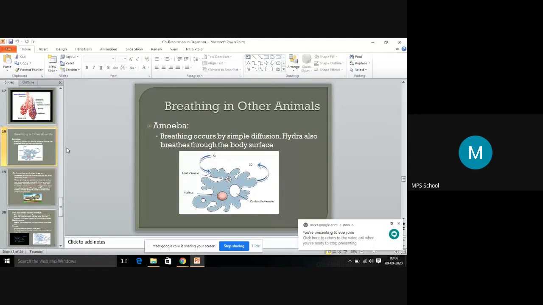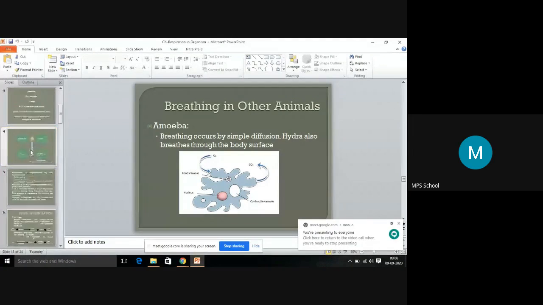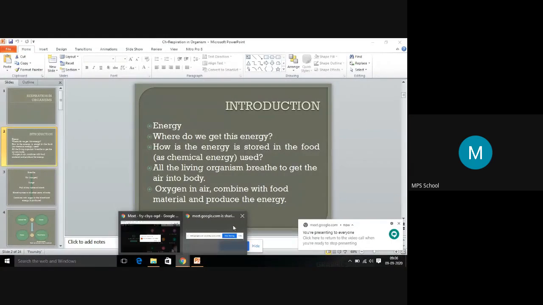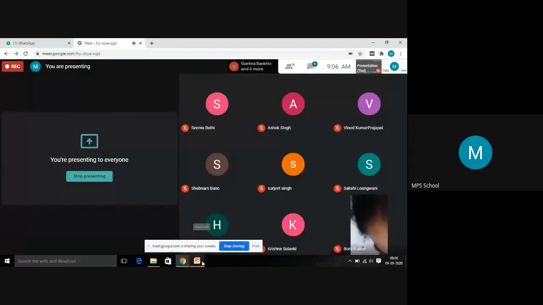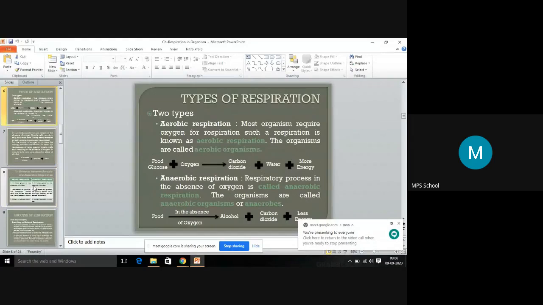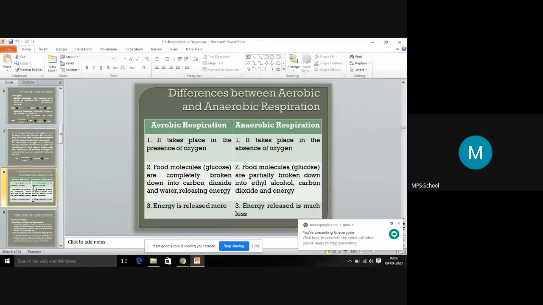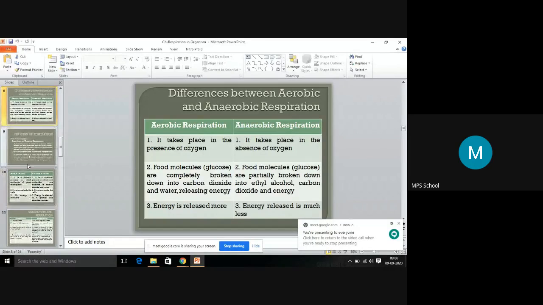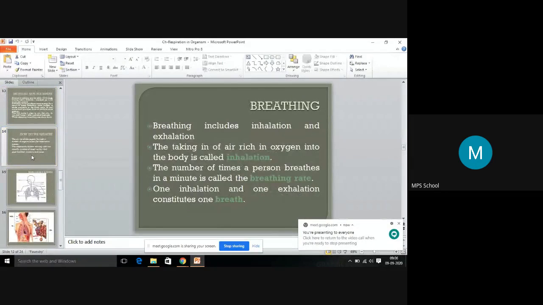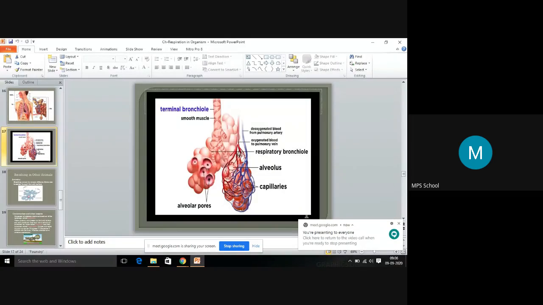So we continue with the chapter, respiration in organisms. So far you have learned the introduction part: what is energy and how do living beings respire? We have seen the types of respiration, the differences between aerobic and anaerobic respiration, the process of respiration, and breathing. How do we human beings breathe? So we continue with that.